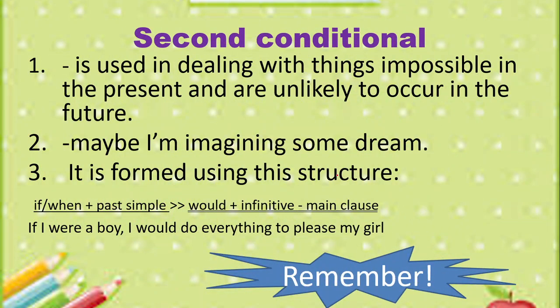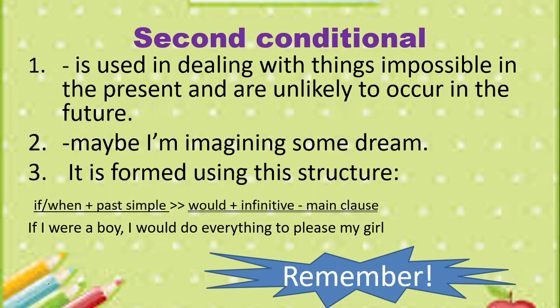So again, to recall, the second conditional statement is used in dealing with things which are impossible in the present and are unlikely to occur in the future. Because it's impossible in the present, it is unlikely to occur in the future. It cannot happen in the future, because even in the present, it has not happened. It's not real. So, unlikely, that is also the same with the result of the conditional sentence, that it will not also happen in the future.